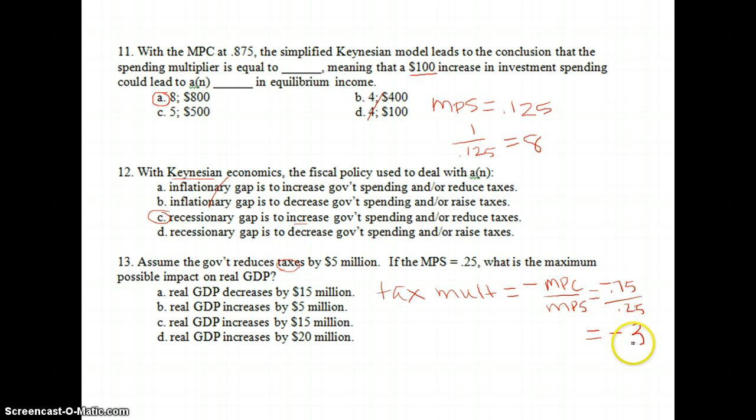which leaves me with a multiplier of negative 3. So think about, if we reduce tax by 5 million, that's a good thing. So mathematically, this works out to be a positive number. So the decrease of 5 times our negative multiplier of 3, we get a positive change of 15. So real GDP will be a positive number. So we will see real GDP increase by 15 million. C, our answer choice here.